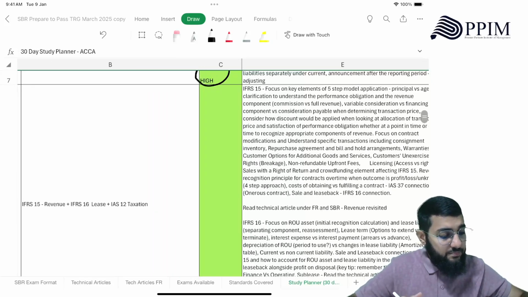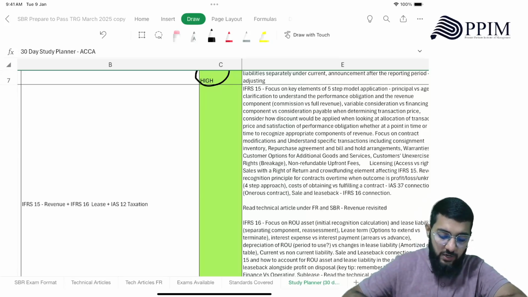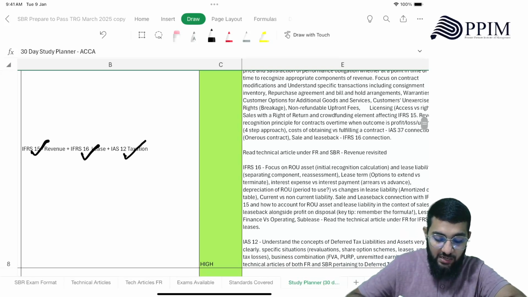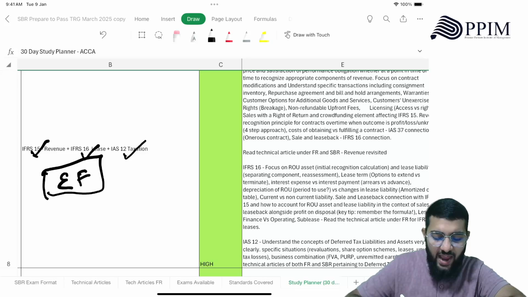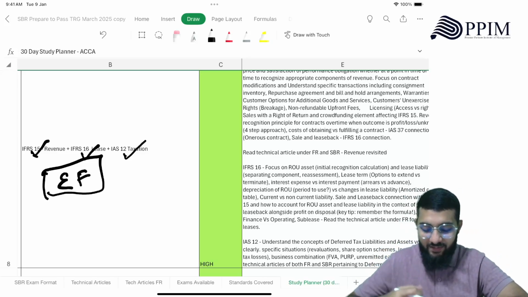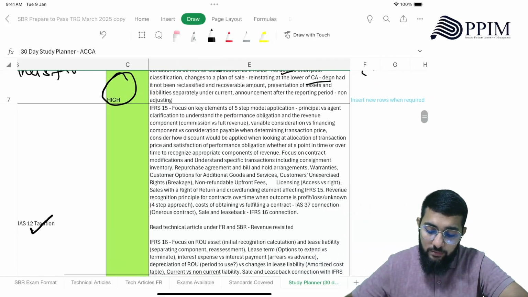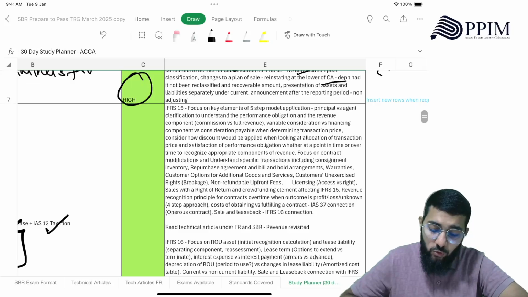Then there is IFRS 16, which is again a very, very important standard. IFRS 15, very important standard, and IAS 12. Again, these are highly important, examiner's favorite, because you see these standards repeating in almost all the exams, right? Any question they can bring from these, right? So what you need to remember here, IFRS 15, you need to focus on key elements of the 5-step model application. You should know what's principal versus agent, going to clarify, understand that.